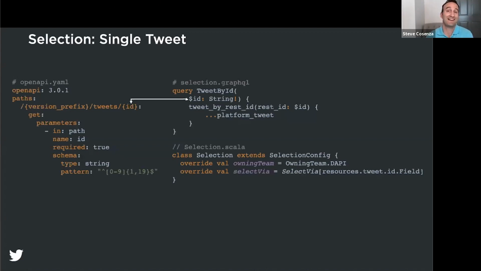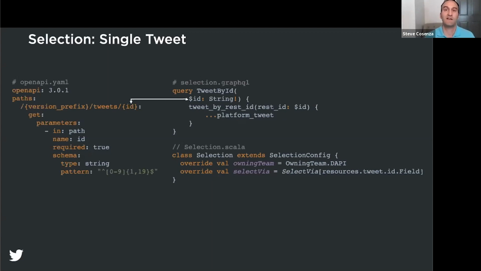On the top right, you could see the contents of the selection.graphql file, which specifies a query for retrieving tweets. And note that the required string param in the GraphQL query corresponds to the required path parameter defined in the openapi.yaml file. We then call the tweet by REST ID field in Twitter's GraphQL schema, which returns a tweet type, and then specify that we wish a platform tweet to be returned. Recall that the platform tweet is composed of all the data that's needed to render a tweet.